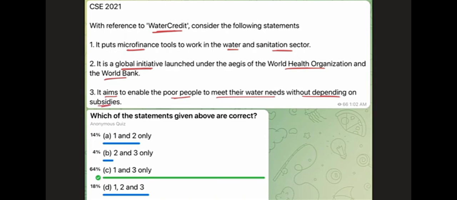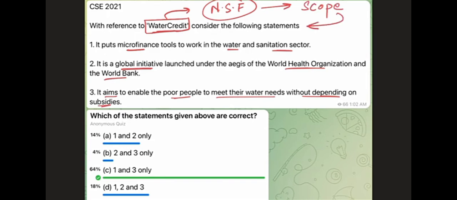So if you look at this question, out of the blue, this thing has been given, water credit, right? If it is out of the blue, it's random. If it is random, it's a non-standard fact question. If it is a non-standard fact question, you have to decide the scope of the question. And scope we get from the question statement itself, what is given in the question. And here, except for the name water credit, we are not given anything else. So water, you know what it means. Credit, again, you know what it means. Water credit, maybe some finance, some loans, something regarding the water sector, something in the water field, right?